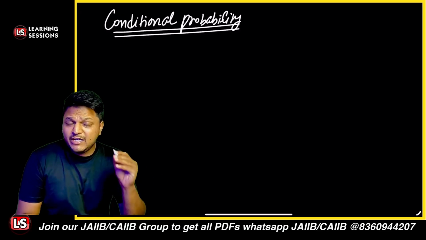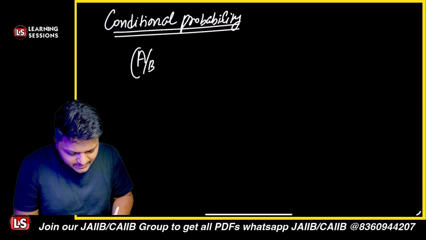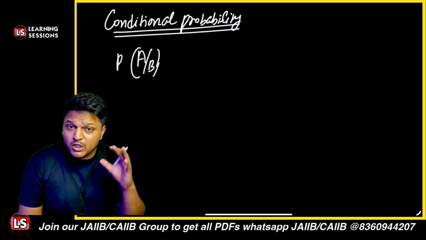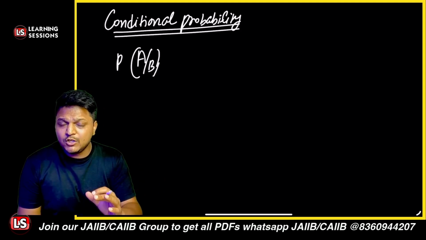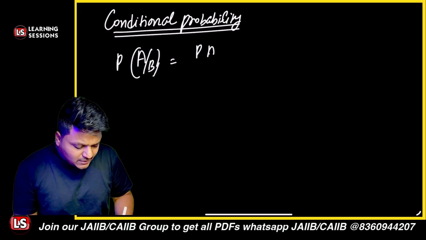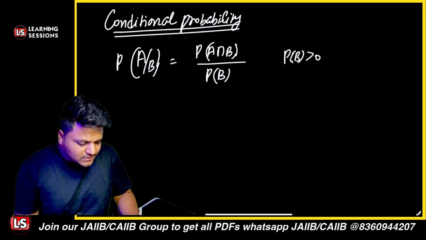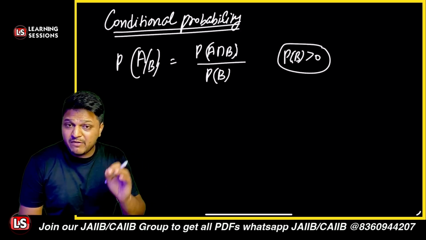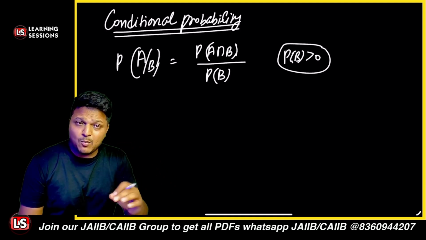In the case of the conditional probability, we are having something like this: probability of A when B has already happened, and this is represented like A divided by B. So in this case, we are to calculate the probability of A, keeping in mind that the event B has already occurred. Now, in that scenario, it is equal to the probability of A intersection B divided by the probability of B, keeping in mind the probability of B is greater than 0, right? So mathematically, probability of A given B, probability of event A given that B has already occurred, is equal to probability of A intersection B divided by the probability of B.